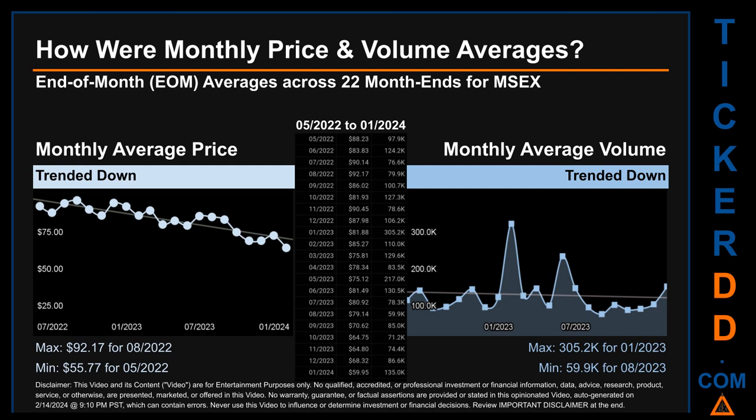The maximum end-of-month average price was $92.17 for 08-2022 while the minimum was $55.77 for 05-2022. Looking at volume, 01-2023 and 08-2023 respectively saw the highest and lowest monthly average volume at 305.2 thousand and 59.9 thousand.